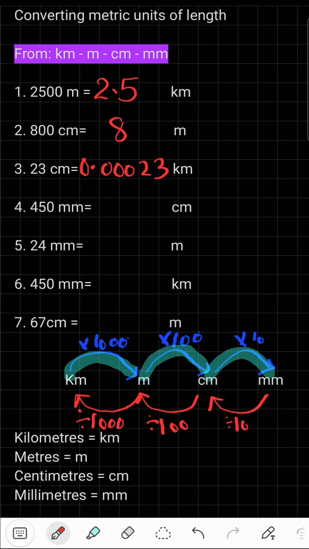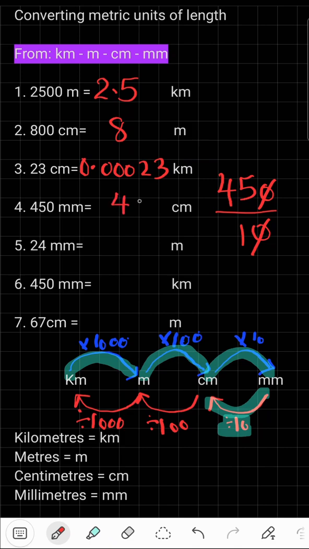It says 450 millimeters to centimeters. So millimeters to centimeters. Look at the chart. It says millimeters to centimeters. You divide it with what? You divide it with 10. Let's do it. 450 divided with 10. Oh, we have a 0. So we're going to cancel that 0 with 0. What's left? It's 45 centimeters. This is our answer. Let's go to the next one.